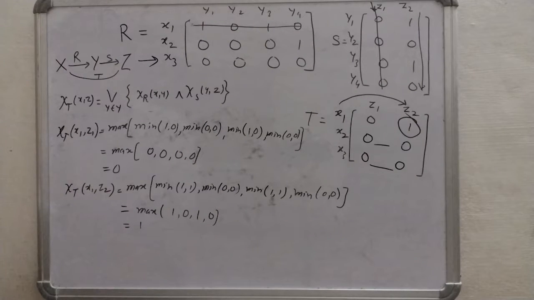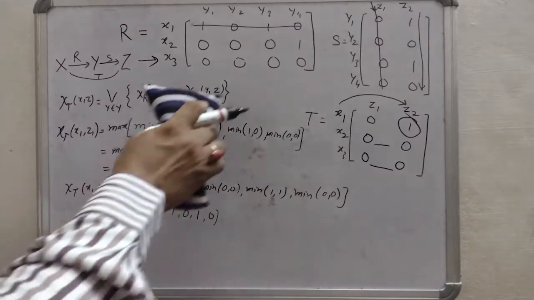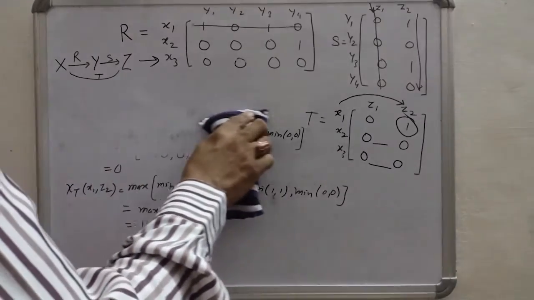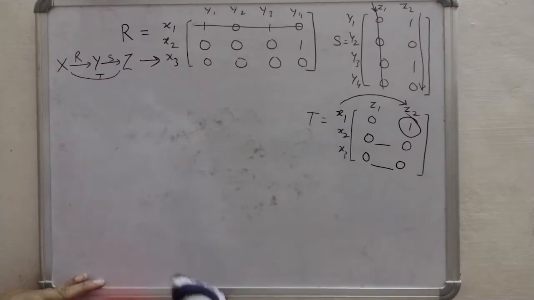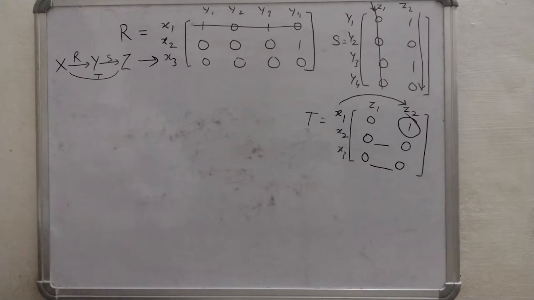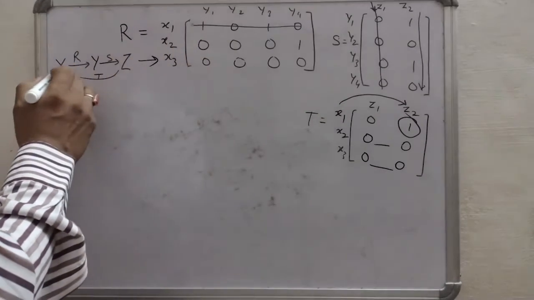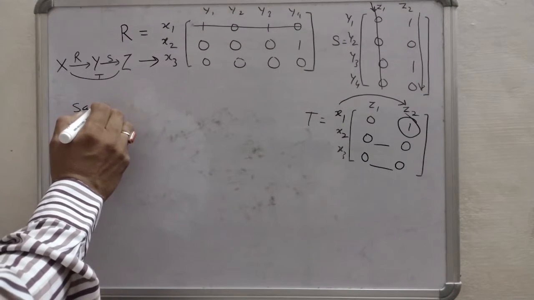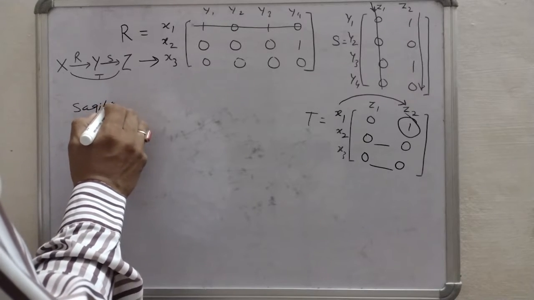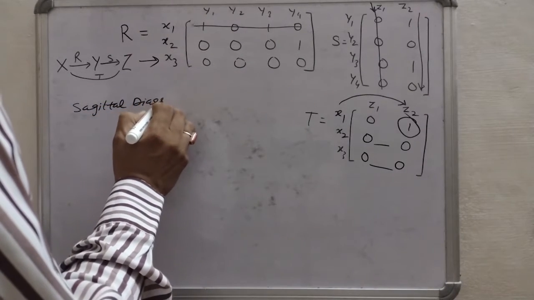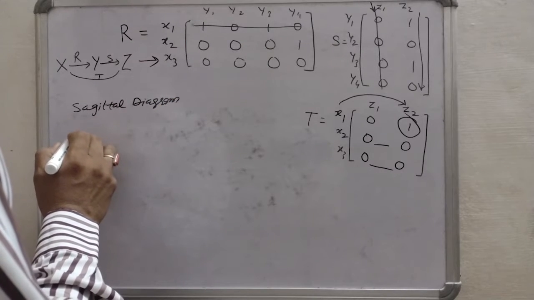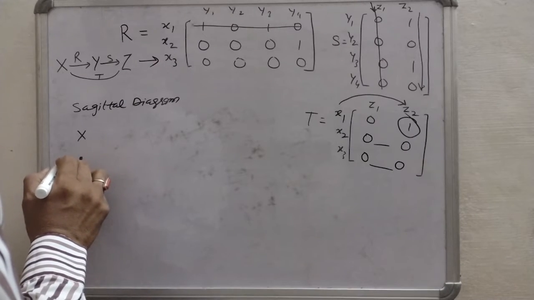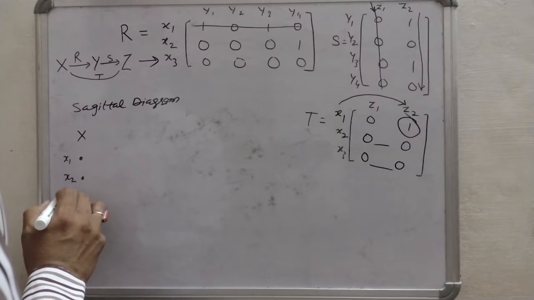Now we can verify our result with the sagittal diagram. Our X universe has three elements, so we can represent it in the sagittal diagram: x1, x2 and x3.